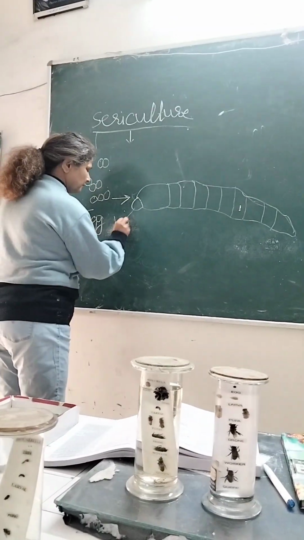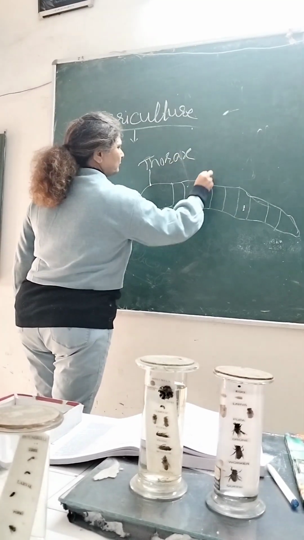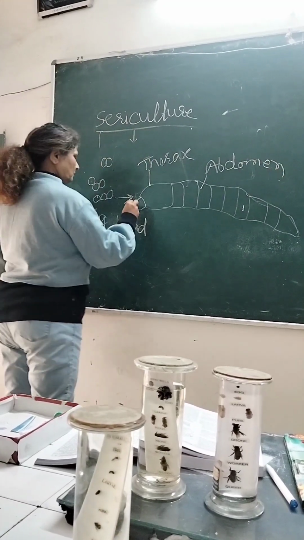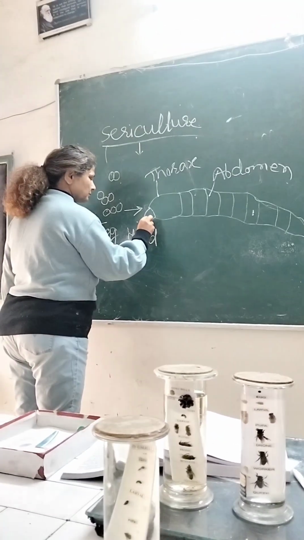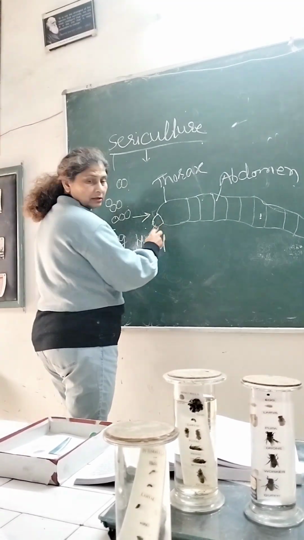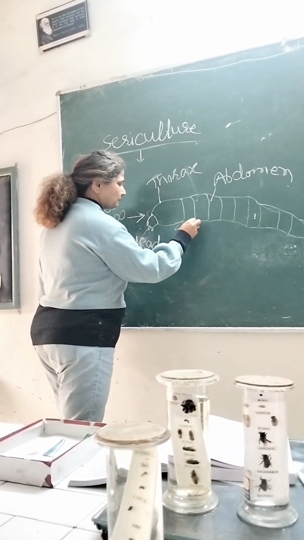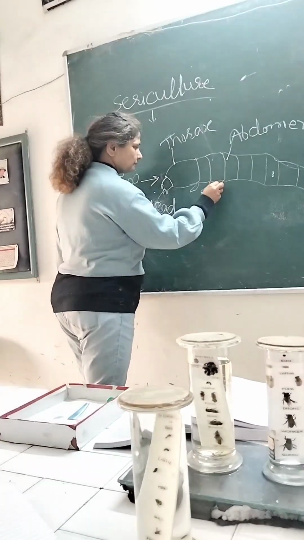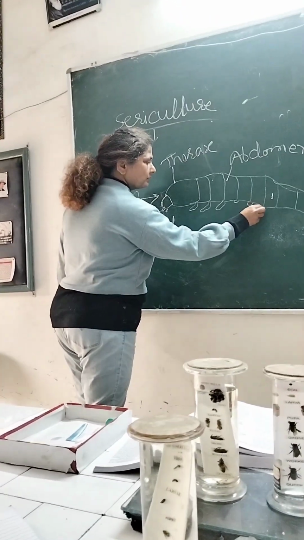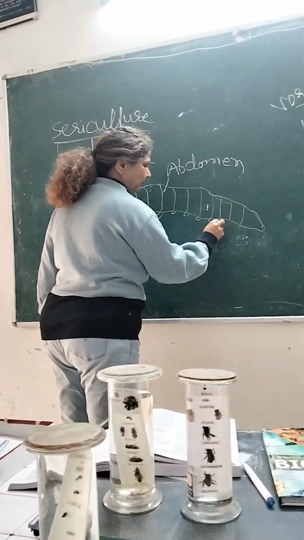This is head, thorax, abdomen. There are mouth parts, maxilla, there are eyes, and they have a number of legs in the thorax part and stout legs in the abdominal region. Voracious feeder, that I have told you.